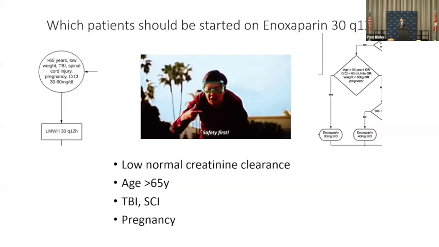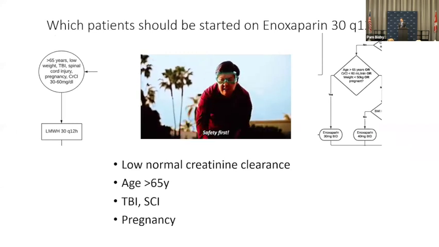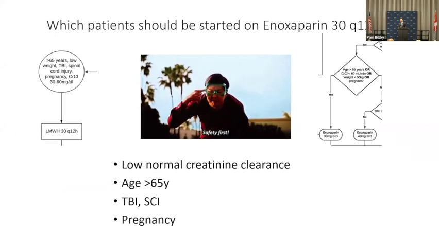So who do you put on 30? Well, there's safety here. And both of these expert guidelines agree on this, that low normal creatinine clearance, age greater than 65, TBI, spinal cord injury, or pregnancy should be started on 30 Q12. But I would say that we're evolving from this.